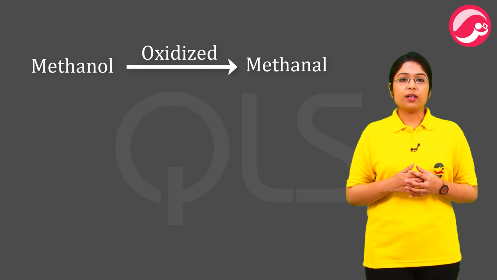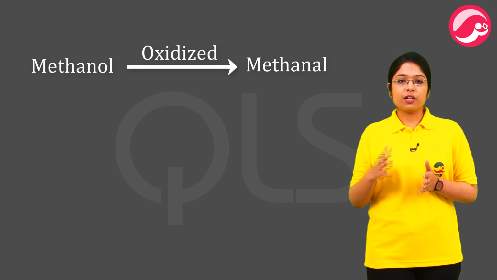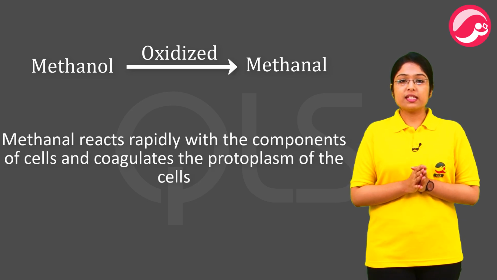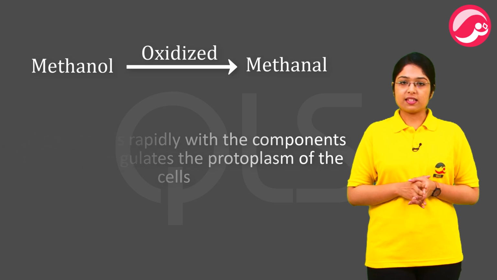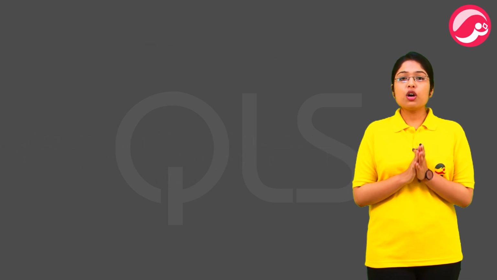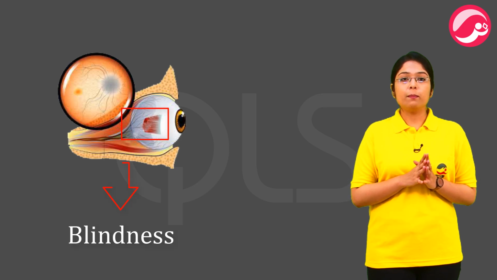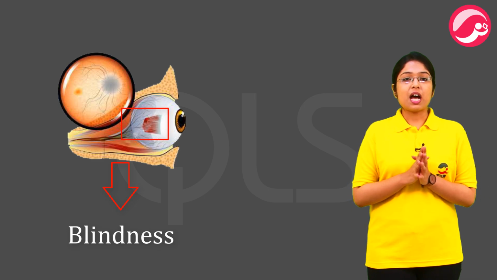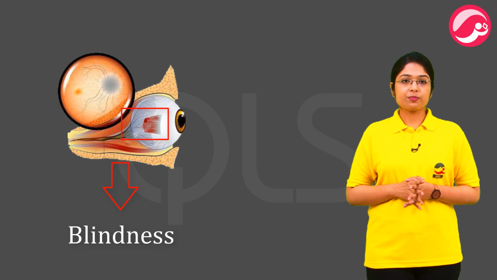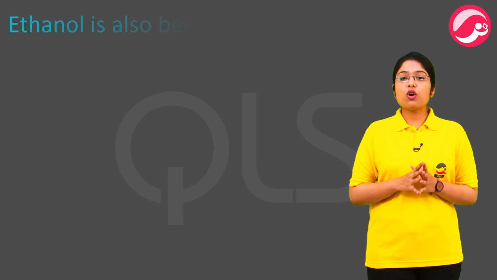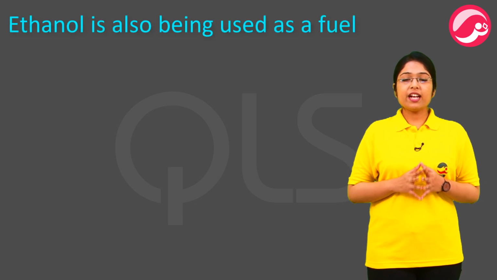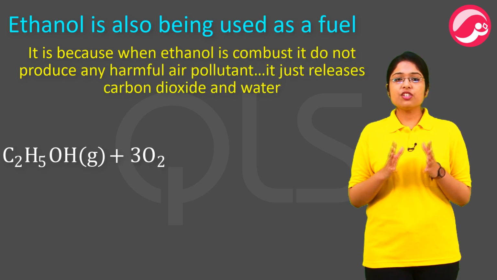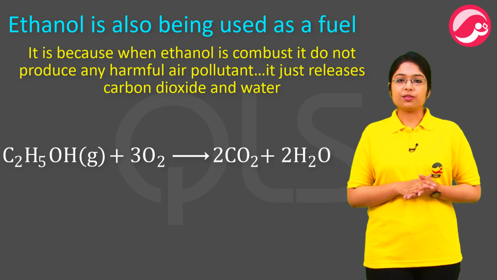Methanol को consume करने के बाद in liver, methanol methanal में convert हो जाता है. Methanal then reacts rapidly with the components of cells and coagulates the protoplasm of the cells. Methanol also affects the optic nerve, causing blindness. So methanol पीने से आपकी liver और दूसरे cells तो damage होते हैं, आप completely blind भी हो सकते हैं. Nowadays, ethanol is also being used as a fuel. It is because ethanol, if combusted, does not produce any harmful air pollutant. It just releases carbon dioxide and water.